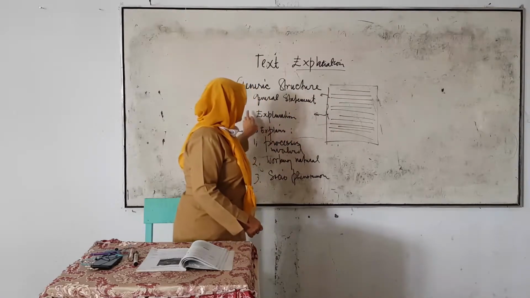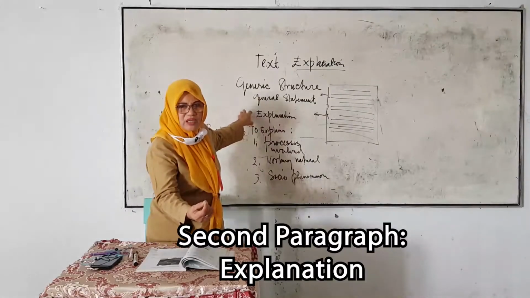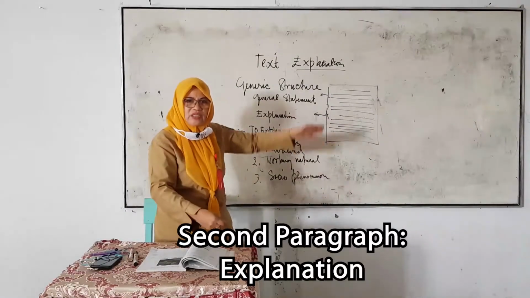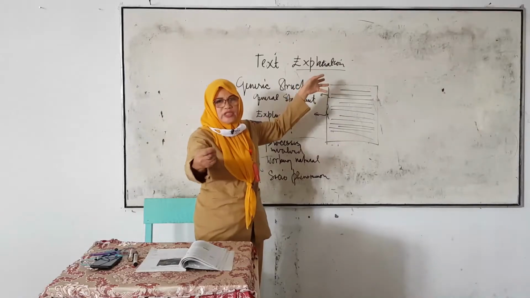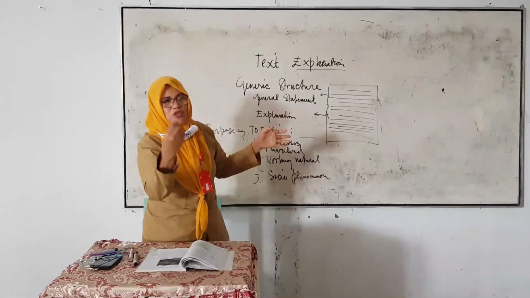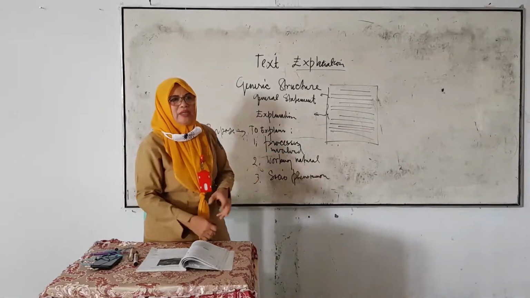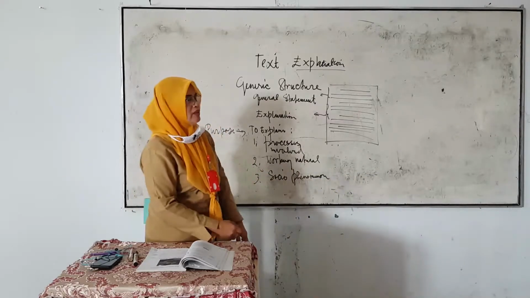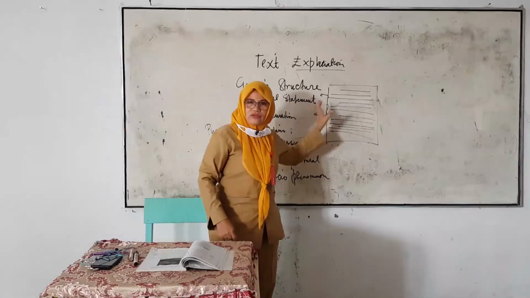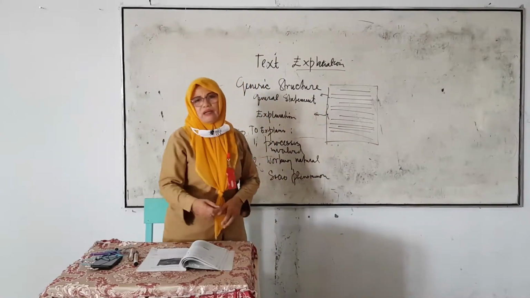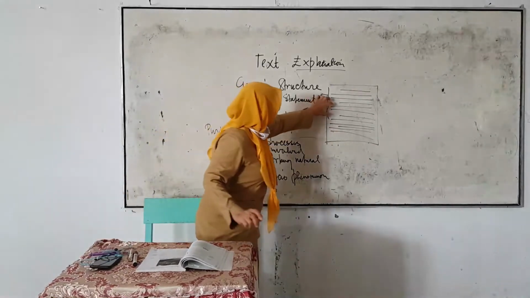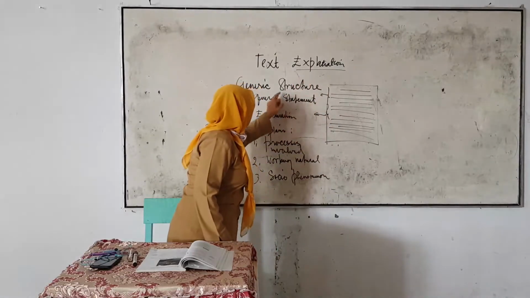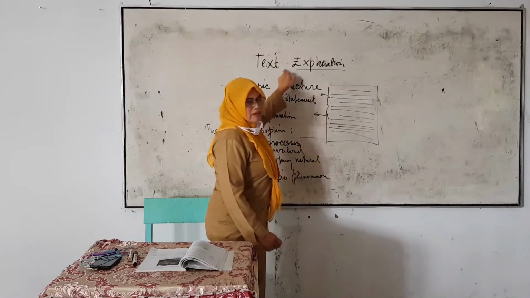In the second paragraph, the writer explains the complete detail of the explanation of the title. For example, I've already explained about the human respiratory system and tsunami and how a computer processes and so on. You write down the complete, detailed explanation. That is about the first paragraph, the second paragraph, the third paragraph, until the last paragraph. This is the structure of the text type explanation.